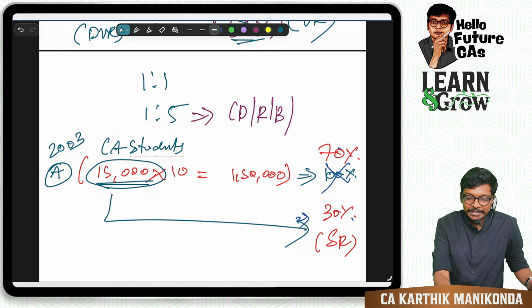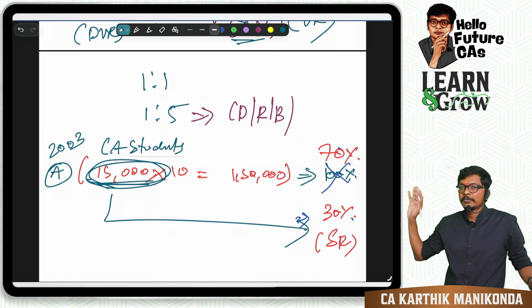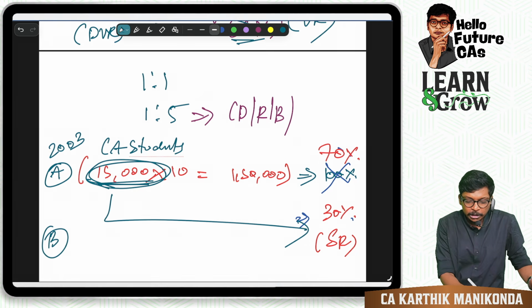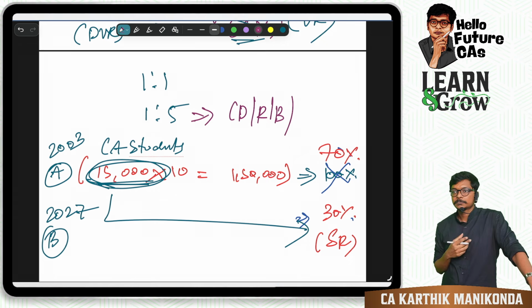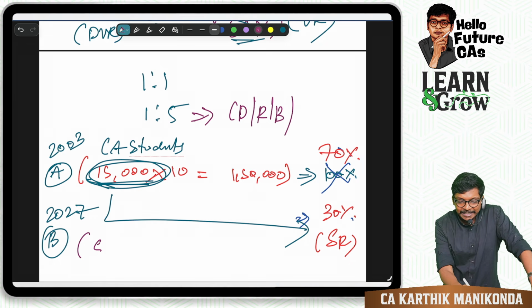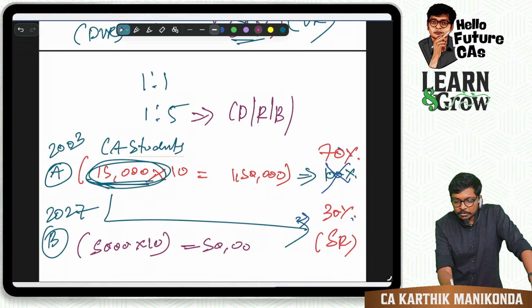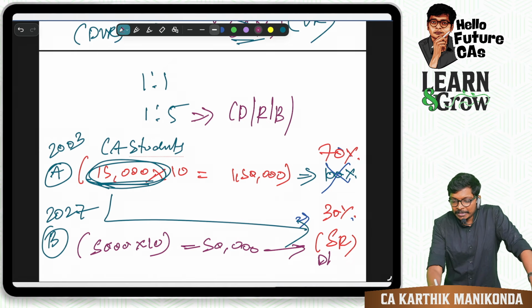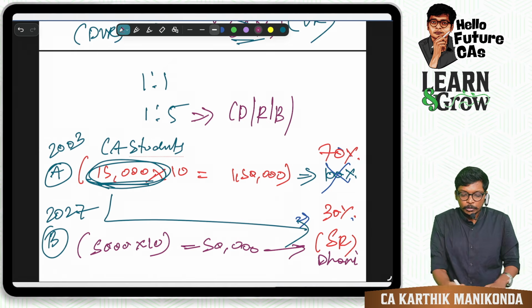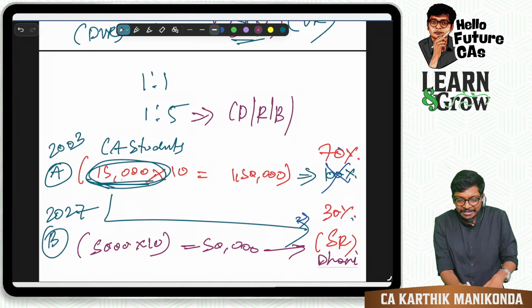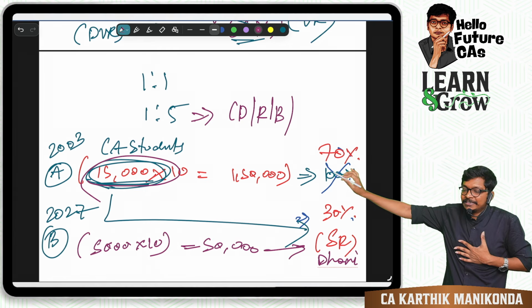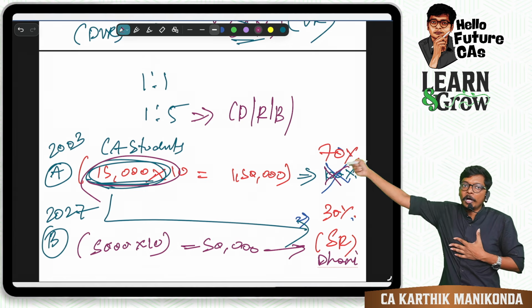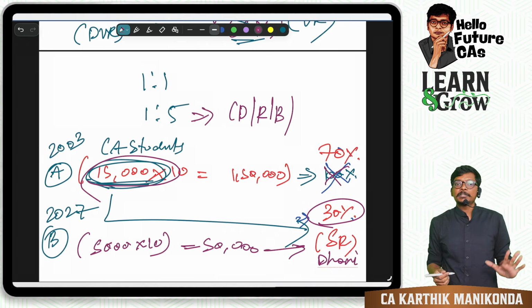So the act is saying, these shares and all don't convert. You issue a new class now. We are in 2027. Issue a new class B. New class of shares, and these shares, let's say 5,000 shares of 10 each, 50,000, will be allotted to Dhoni. So automatically when I pass the resolution, these people will have their shares as it is. Just their voting power will drop and Dhoni's will increase to 30%.